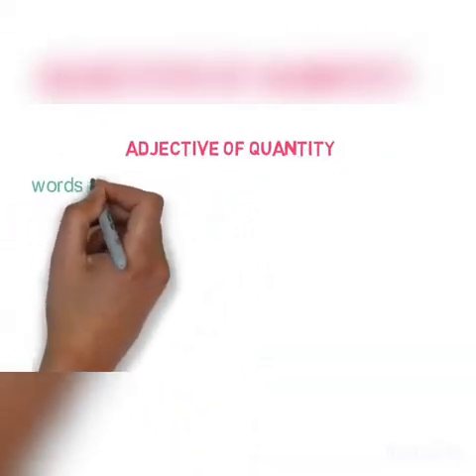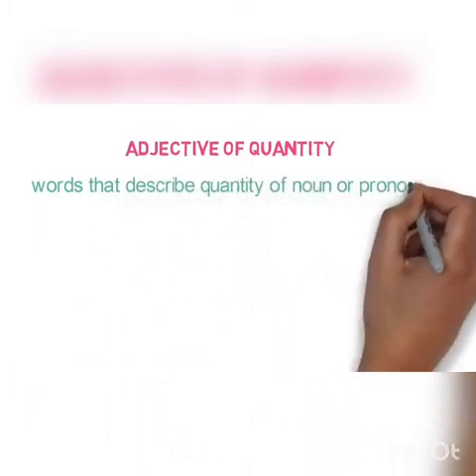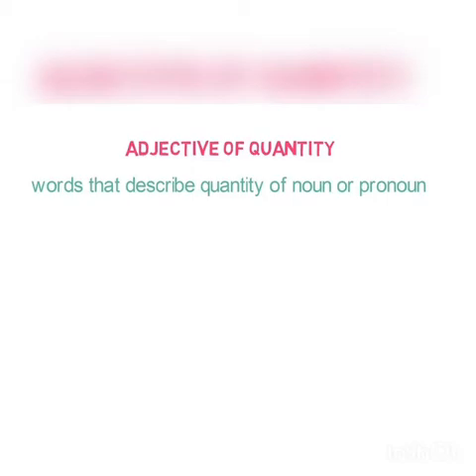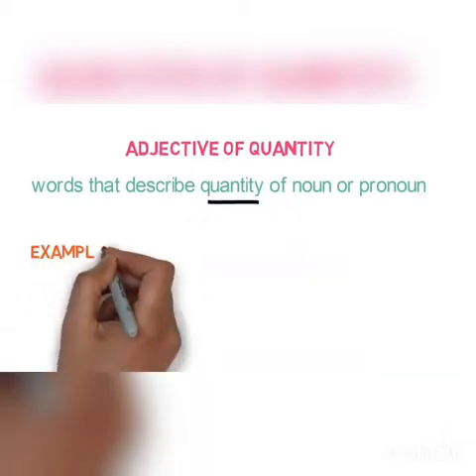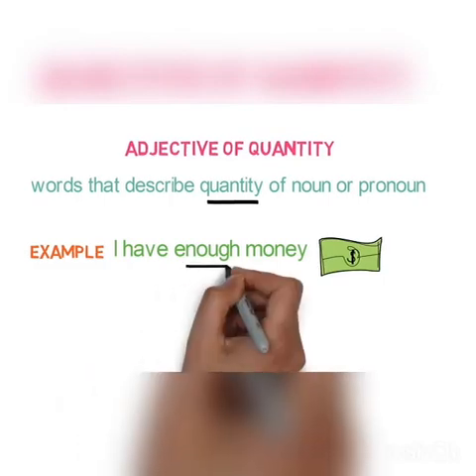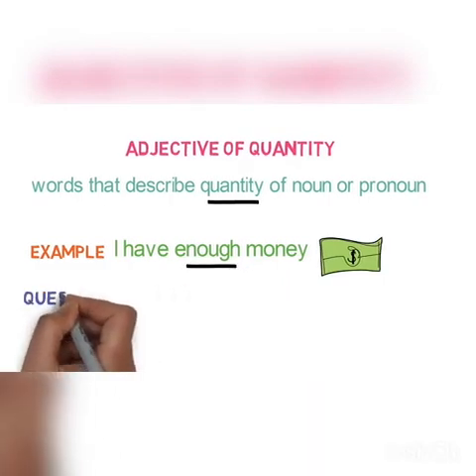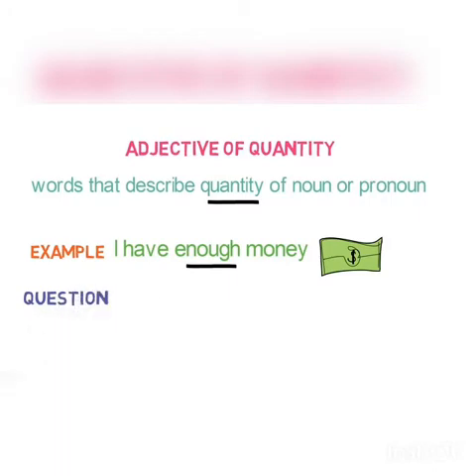They are the words that describe the quantity of nouns or pronouns. Please note the word quantity. Example, I have enough money. Here, enough describes the quantity of money I have. Questions they generally answer are how much in any sentence.